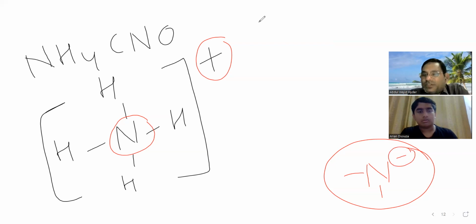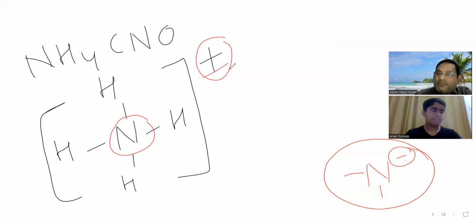Now it is having valency 3. If you have added a minus charge, there will be an increase in valency: instead of 2, it will be 3. But if you have written a plus charge, then there will be a decrease in valency: instead of 4, it will be 3.